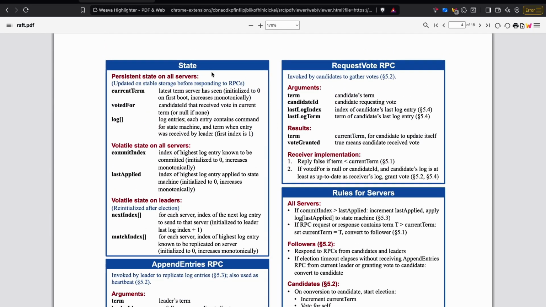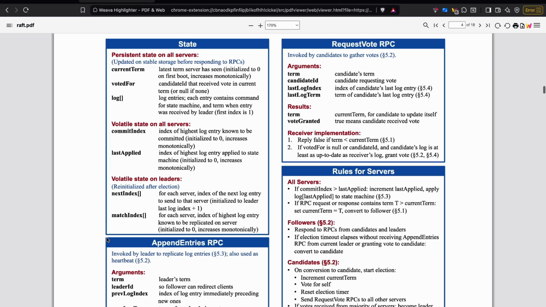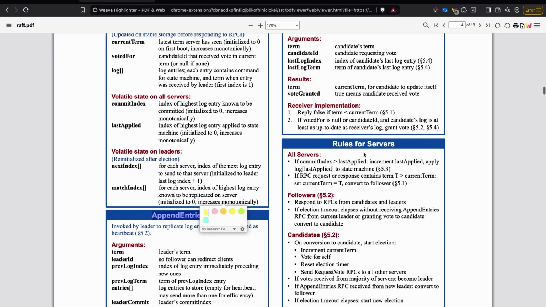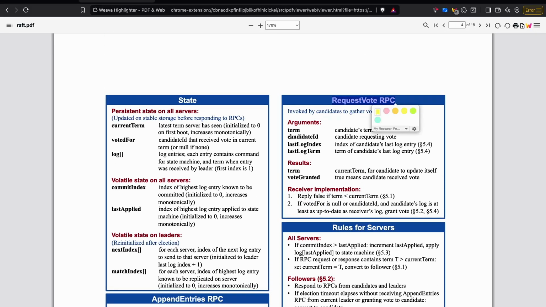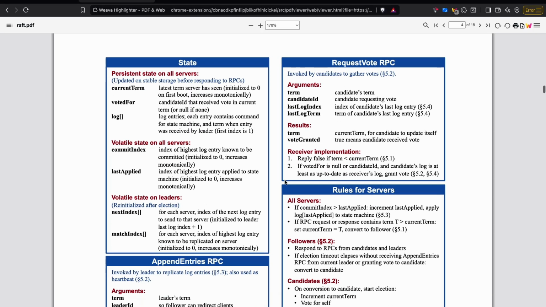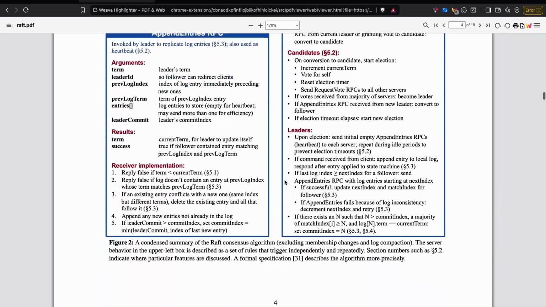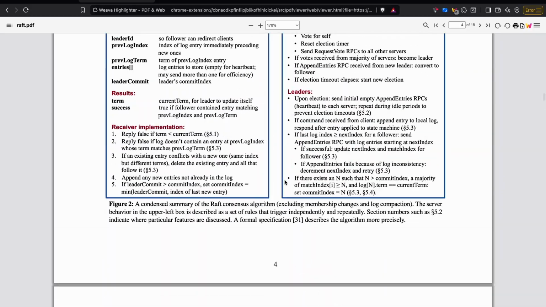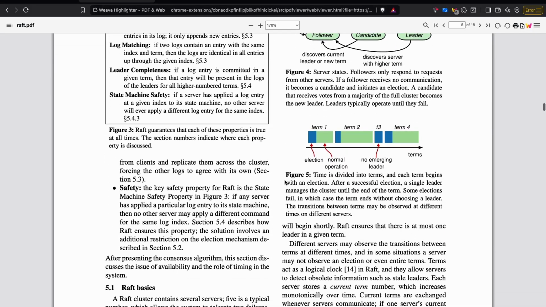Right. Now, as we have discussed earlier, Raft uses RPC for communication. So this is how the RPCs look like. There is append entries RPC, there is request vote RPC, and a couple of rules for servers. We don't have to look at this immediately. We'll see if we have some time left in the end, because anyways, we'll cover all this in the following sections.